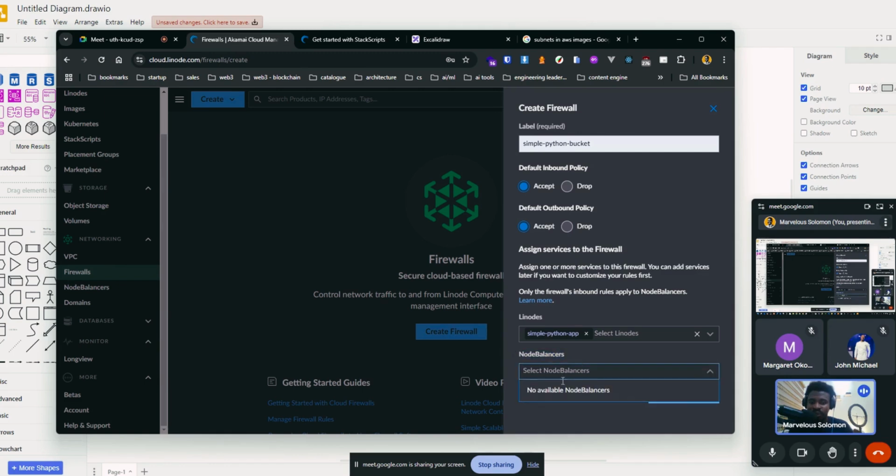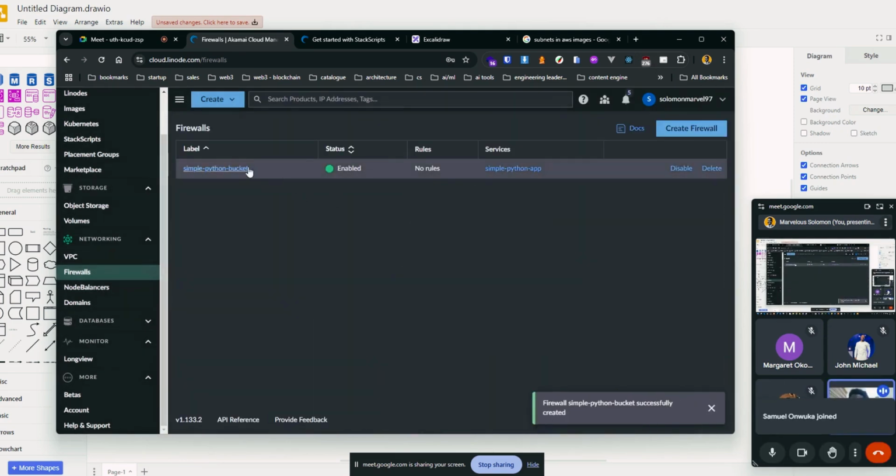Node balancers. We don't need node balancers, right? We don't even have any available one here. So node balancers are basically load balancers, right? So these platforms just try to differentiate themselves with naming, which is why I say if you learn how to use one, you most likely understand others. You just need to practice and use them for something realistic. Okay, so yeah, we don't have any node balancer. Let's just go ahead and create this.